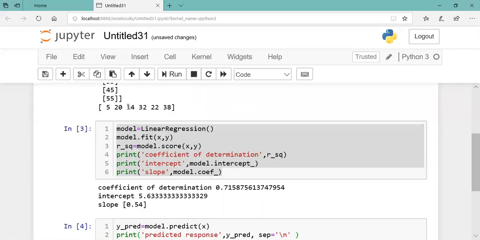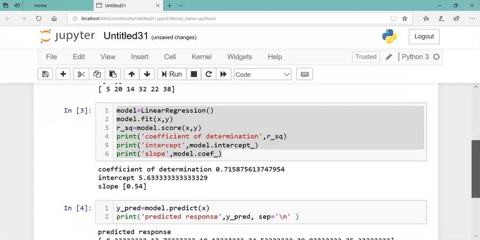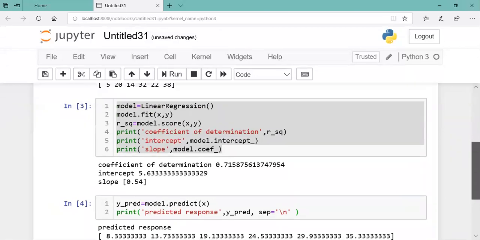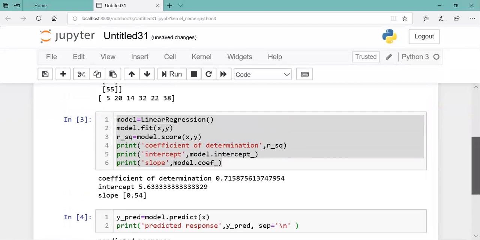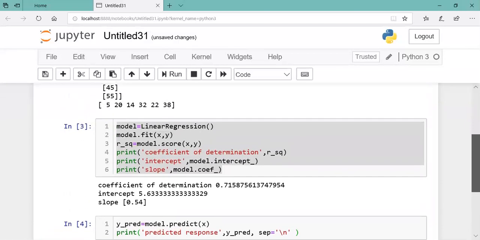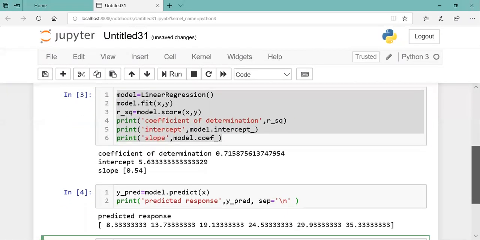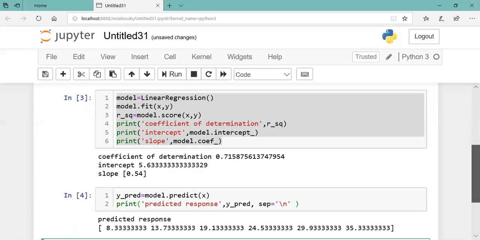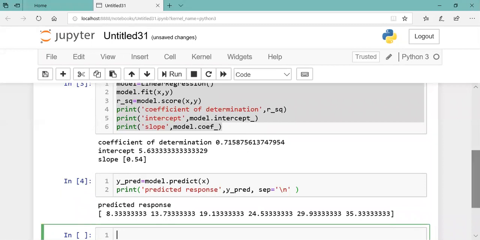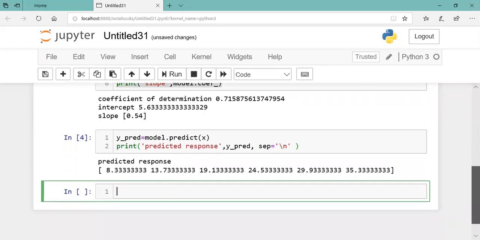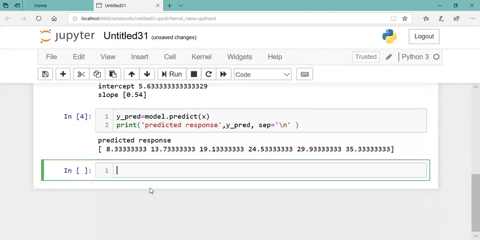This is the actual output: 5, 20, 14, 32, 22, 38. And our prediction, in place of 5 it is saying 8, for 20 it is saying 13, for 14 it is saying 19 point something, for 32 it is saying 24 point something, for 22 it is 29 point something, and for 38 it is 35 point something. So it is not very accurate, but 71 point something.